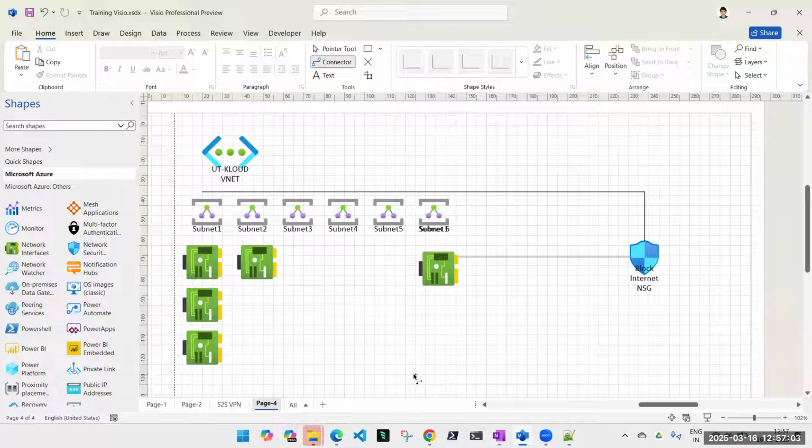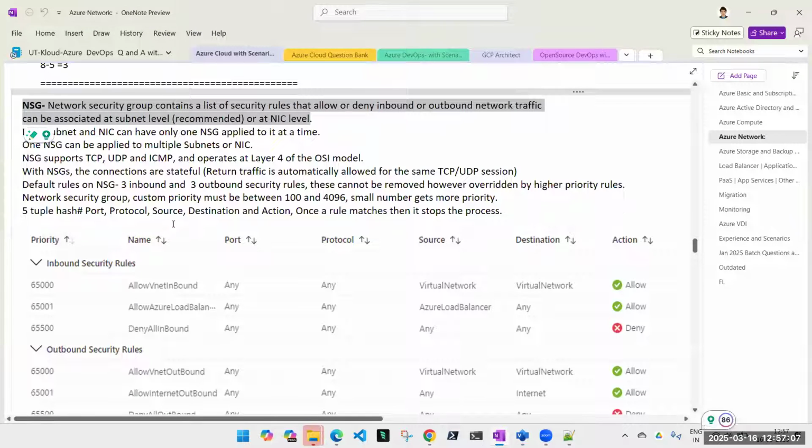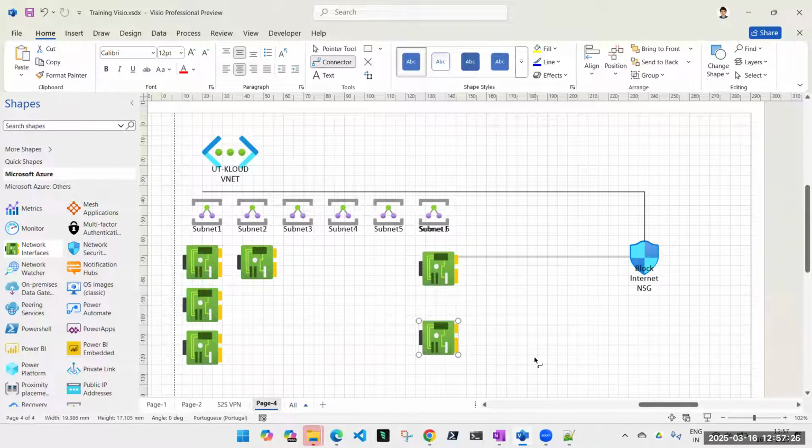So it's always recommended that you assign it at the subnet level. Why? Because it covers most of the machines. It will cover all the machines which are there on the subnet. अब मैंने यहाँ पर एक बना दिया NSG under subnet 6. I have one machine और ये NSG मैंने इसमें assign कर दिया. Now I'm creating a new machine. ठीक है, मैं एक और machine बना रहा हूँ. This machine under subnet 6. Will this machine be able to use internet or not?